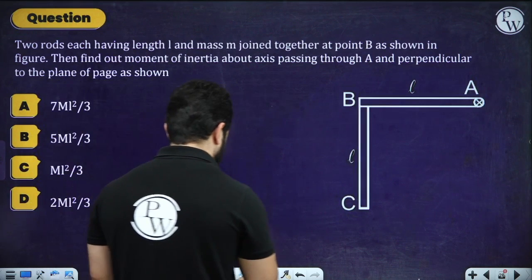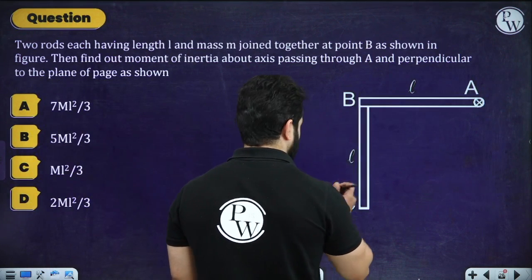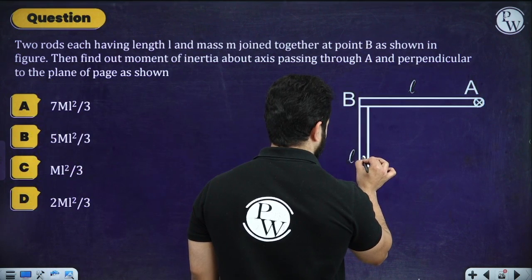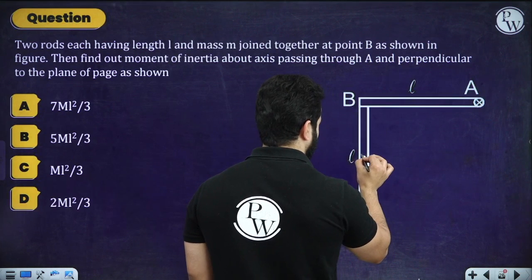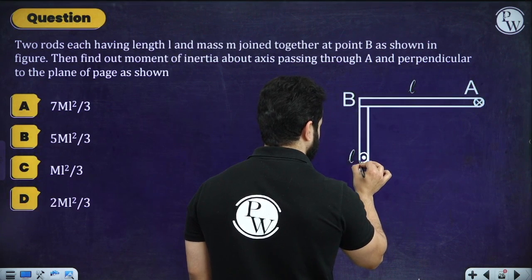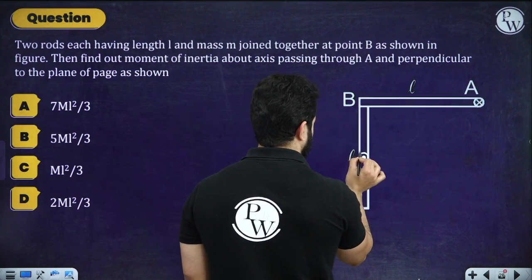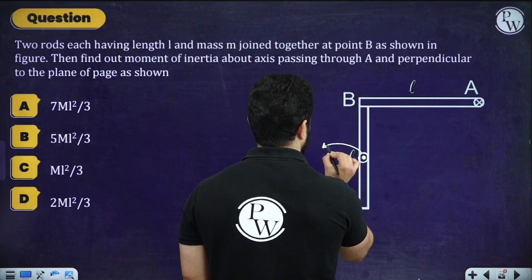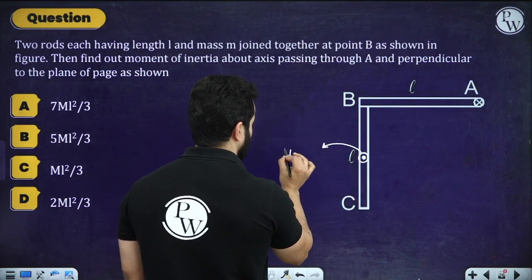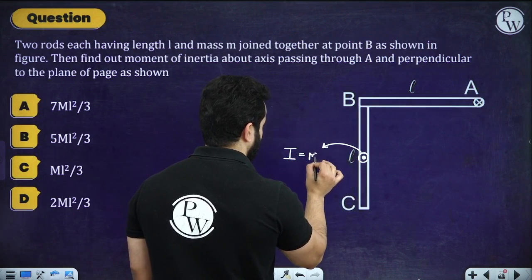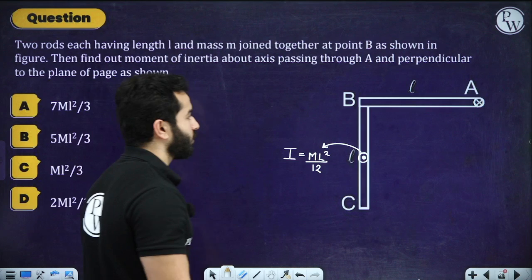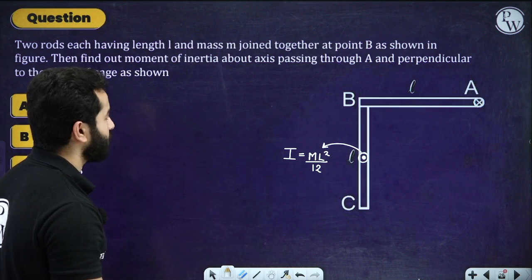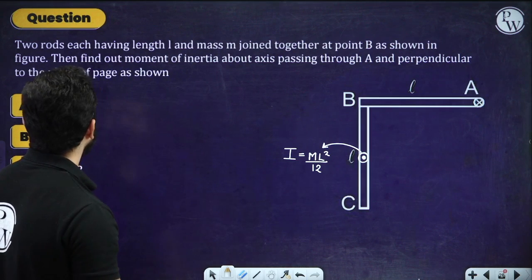First of all, we know that the moment of inertia of this rod about this axis is going to be I equals ML square by 12. This is ML square by 12.